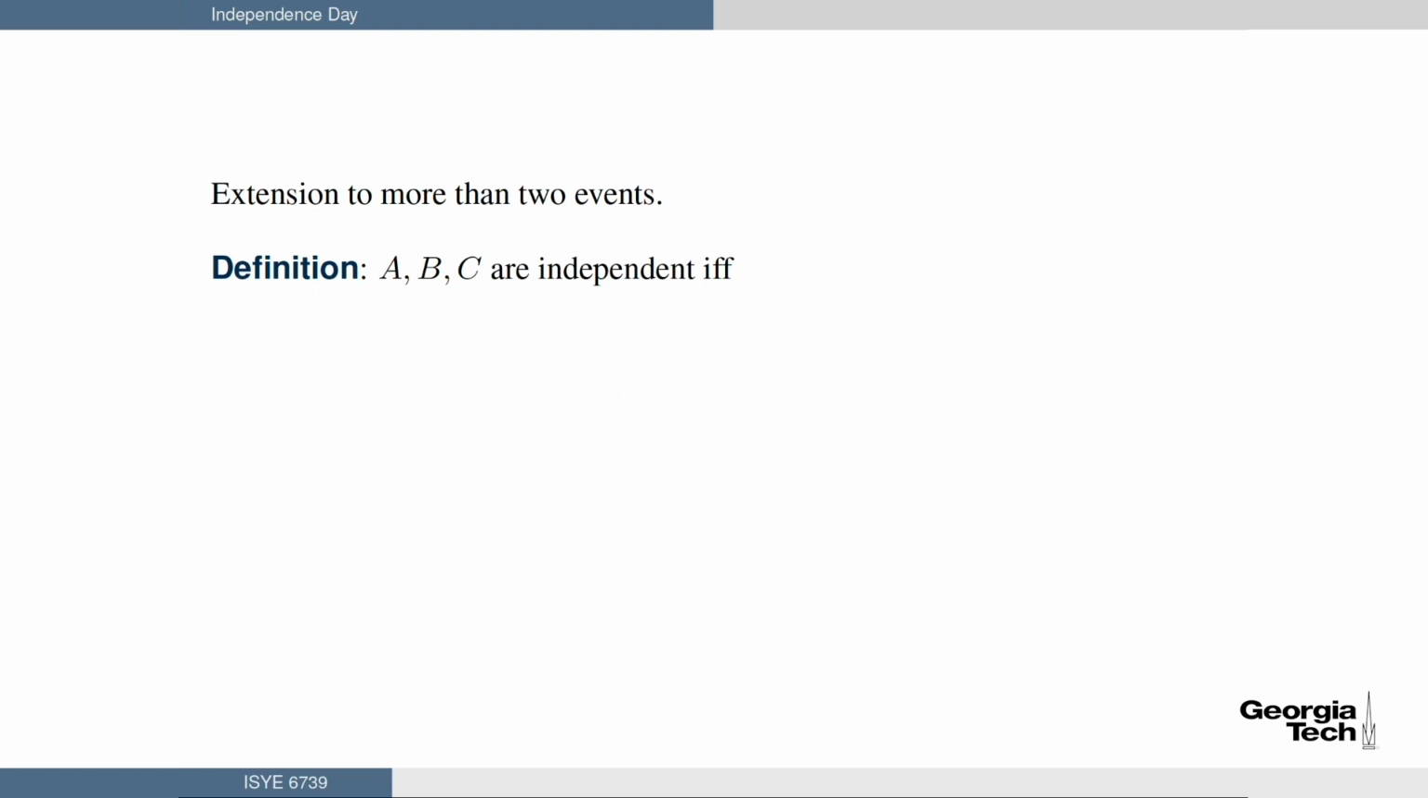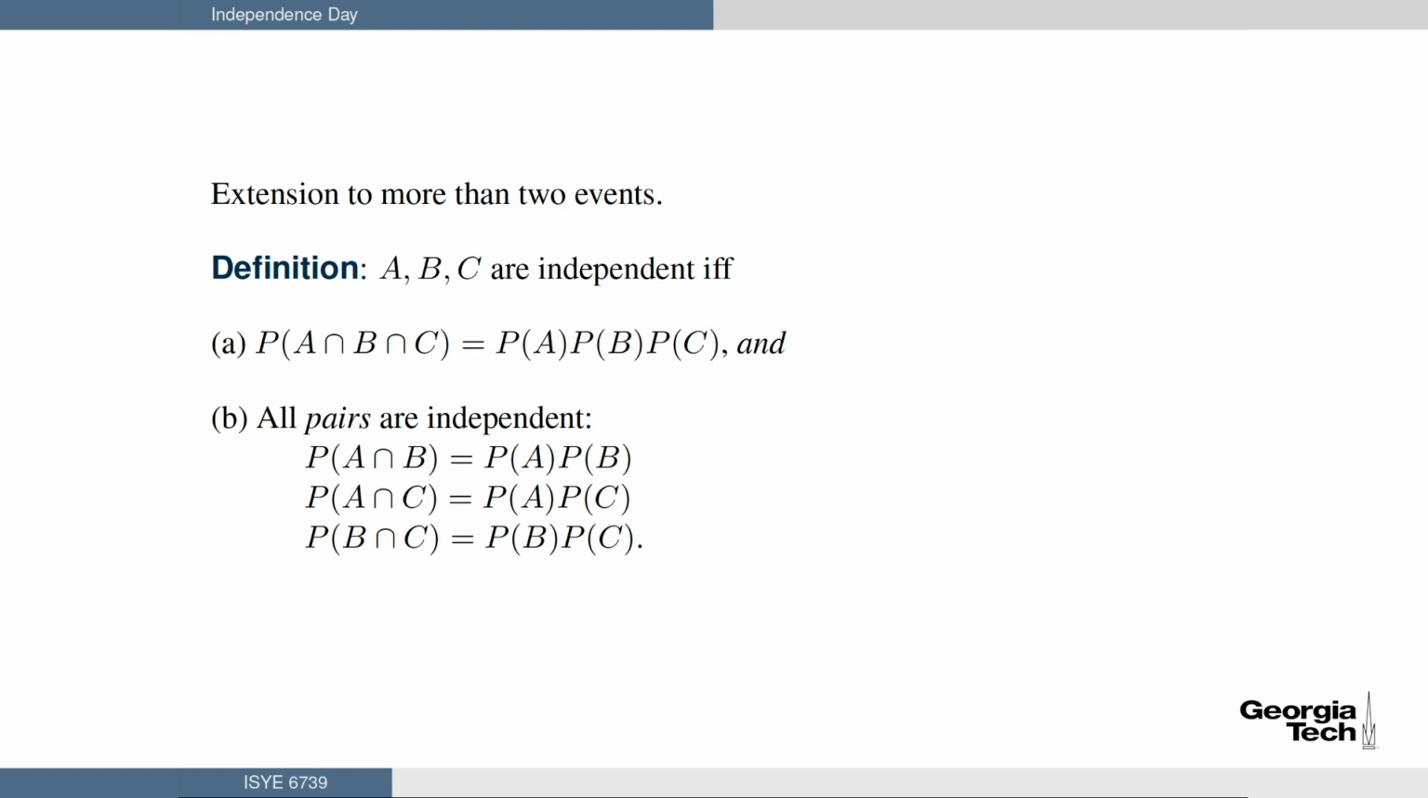Definition: A, B, and C, all three of them are independent if and only if, well, the triple intersection factors to the triple product. The probability of A intersect B intersect C equals P of A times P of B times P of C. So that's what most people would think. But a lot of people forget you also have to add this next condition. All pairs of A, B, and C are independent individually. So probability of A intersect B equals P of A times P of B. Probability of A intersect C equals P of A times P of C, etc. So the triple intersection has to factor, and all double intersections have to factor.